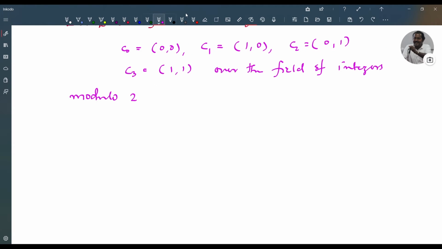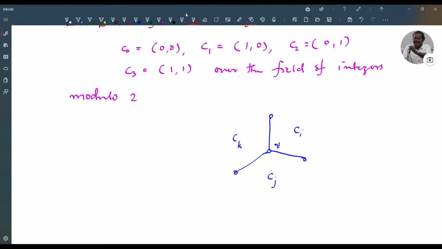Now we define a proper three-edge coloring. It is done like this. Consider a vertex V. Since the graph is three-regular, there will be three edges incident with V. Suppose this face has color Ci, this face has color Cj, and this face has color Ck.